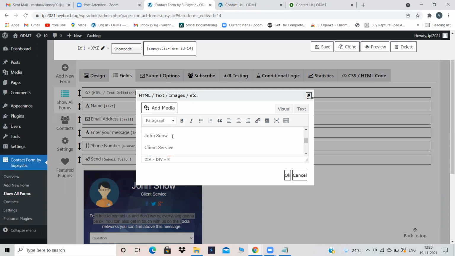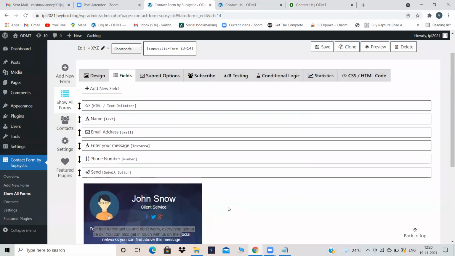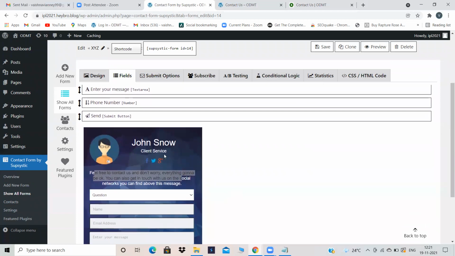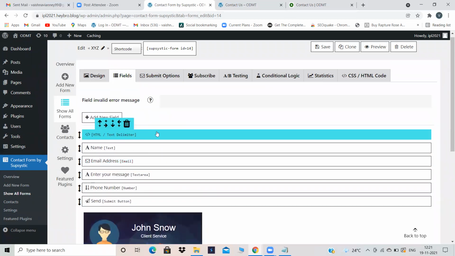Just put the cursor over here, delete that Jon Snow and give your own name. Instead of client service, at your service, or any random name you can give. Also give your own text, whichever you want. But for now, I'm not changing. You can change it. To change this text and everything, you have to go into HTML text delimiter.